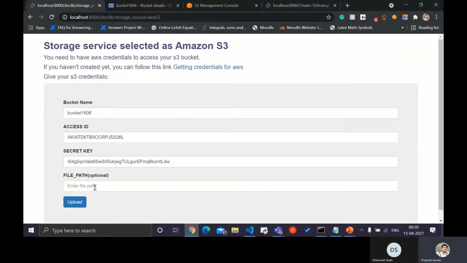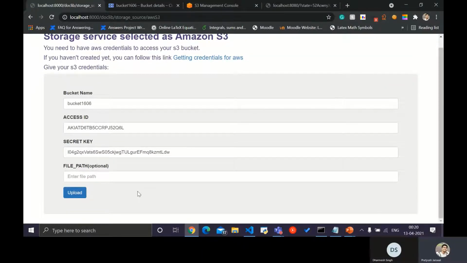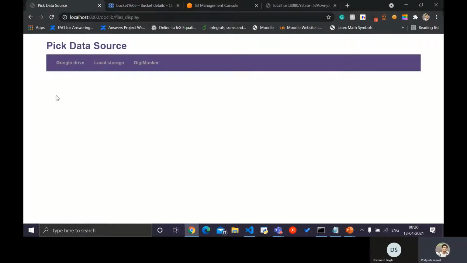And this file path is basically to make a subfolder inside the bucket name to store the files. So I'm just naming it temp. Otherwise, this is optional. It can be empty. So here the data sources are being picked up by the user. For right now, 3 data sources are being supported. Those are Google Drive, local storage, and DigiMocker.